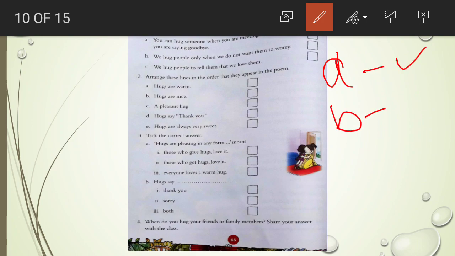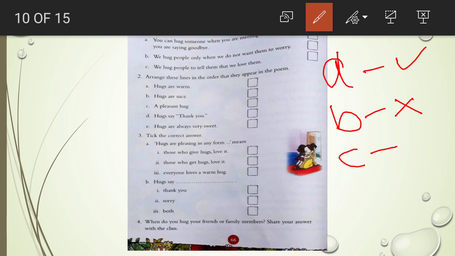B. We hug people only when we do not want them to worry. No, children, this one is not true. We can hug people to say thank you, sorry, goodbye. Okay, so this one is false. So put a cross.